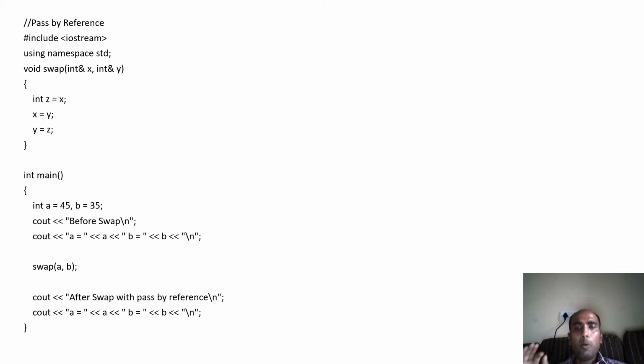One more name you have given to variable A, that is X, and one more name you have given to variable B, that is Y. So whatever manipulation or modification is done in X and Y will automatically reflect in A and B, because X and Y are not other variables, they are references of the A and B variables.